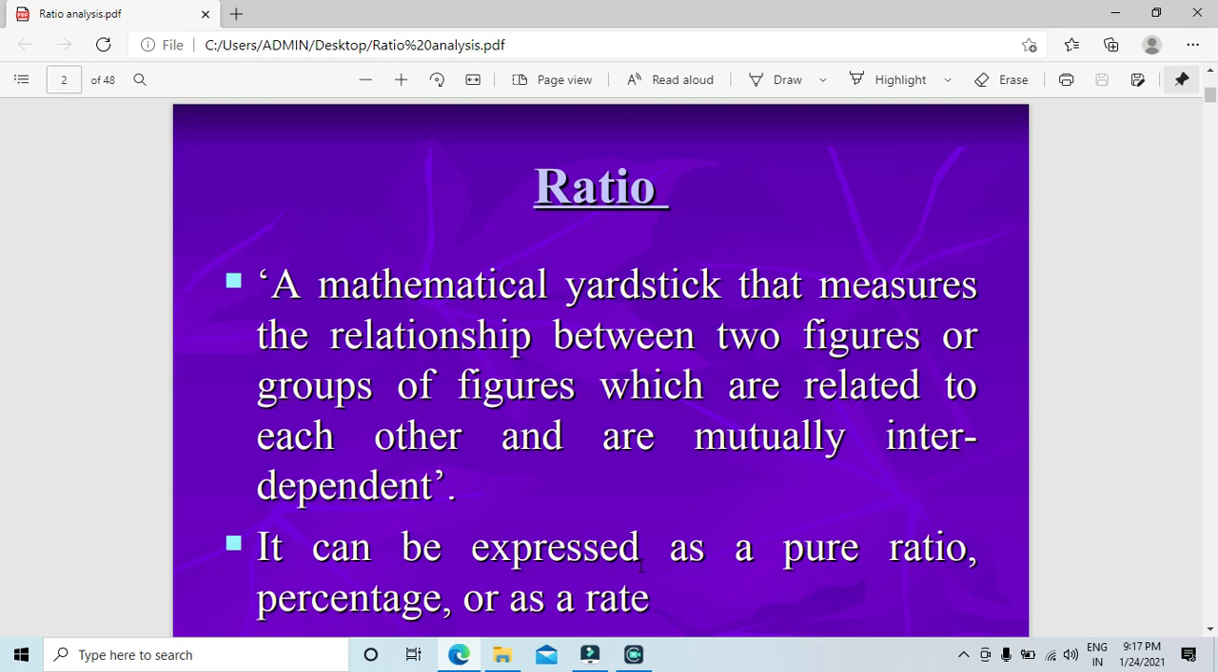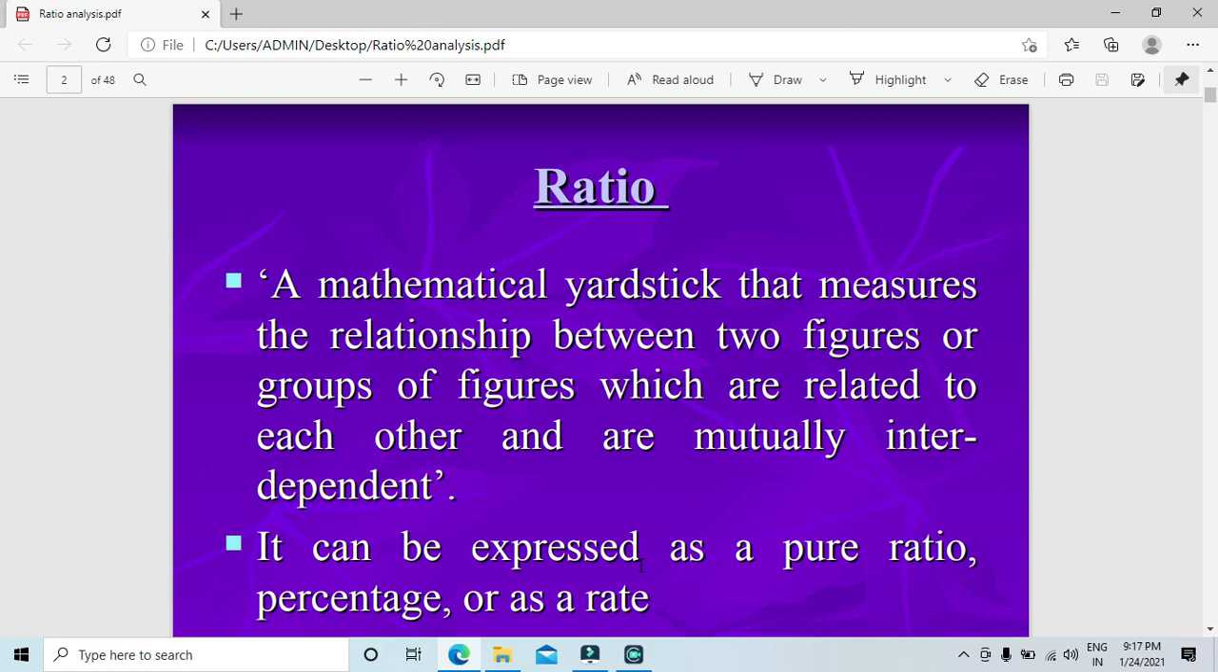The next one is a mathematical relationship. Definition has been given: a mathematical yardstick that measures the relationship between two figures or group of figures which are related to each other and are mutually interdependent.